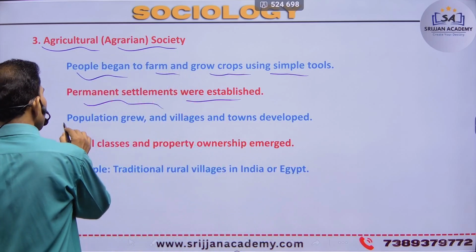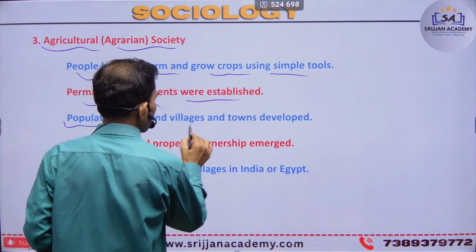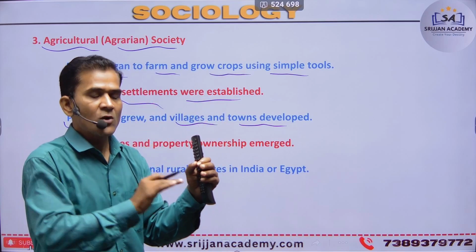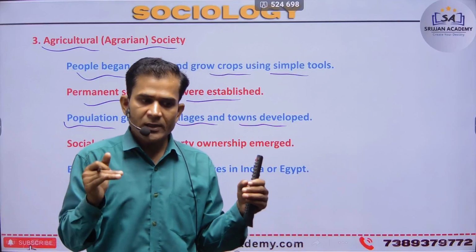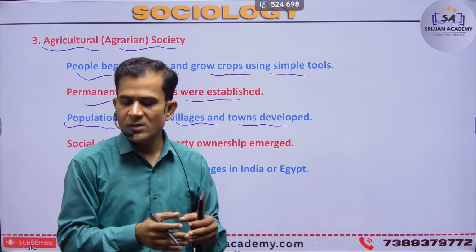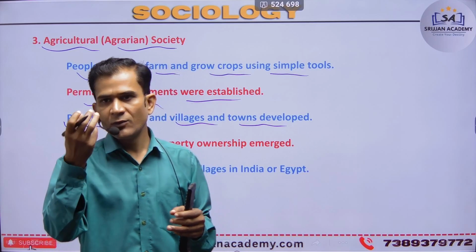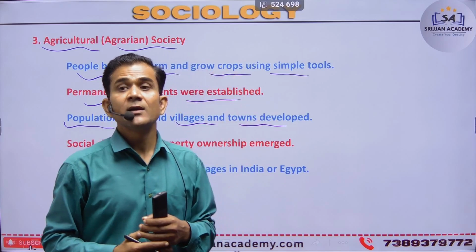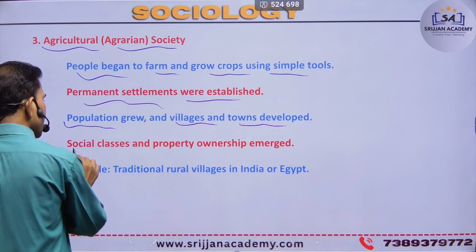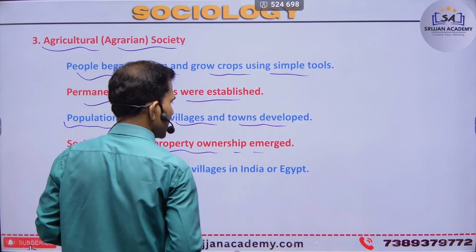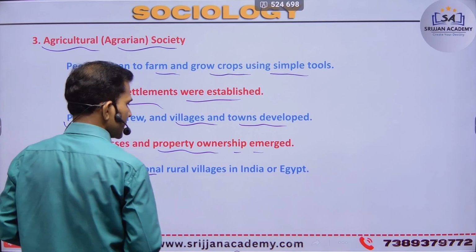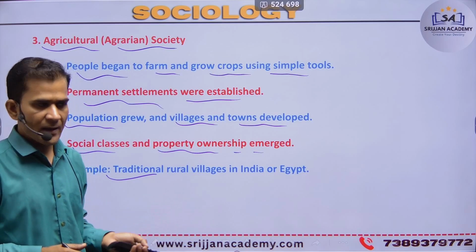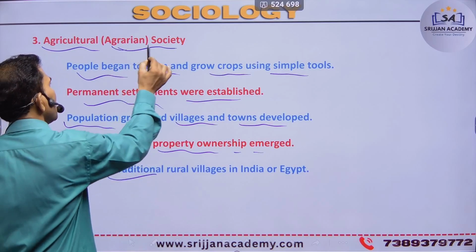Next is population growth and village and town development, because people stay a long time, so many people come to that location, and this creates villages, towns, and after that communities, right? Social classes and property ownership emerge, for example the traditional rural villages in India, Egypt, and other countries. This is the agrarian society.